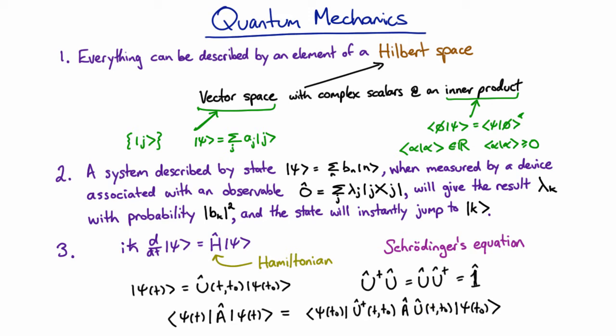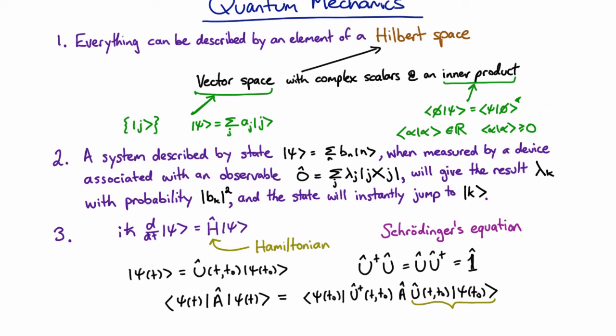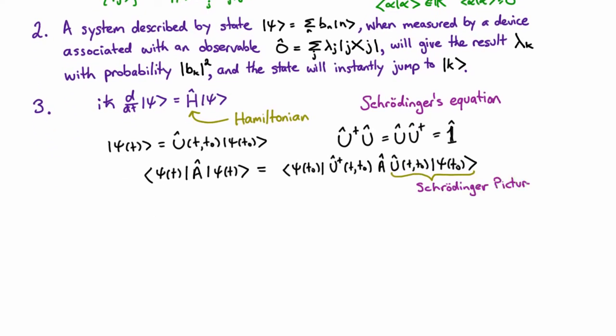And we can see from here that our normal quantum mechanics sort of groups the evolution operator with the state. So we think of that as normal. So we've written that here. That's actually got a name. That's a version of quantum mechanics, or at least a version of the calculation tools in quantum mechanics known as the Schrödinger picture. But we could just as easily have grouped it differently.